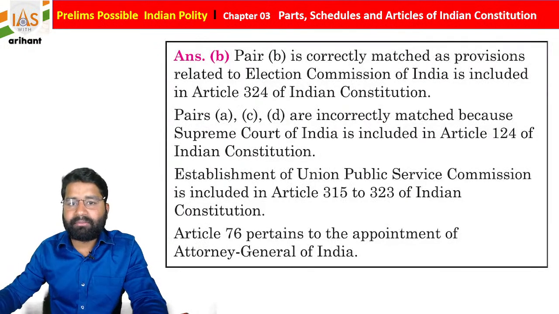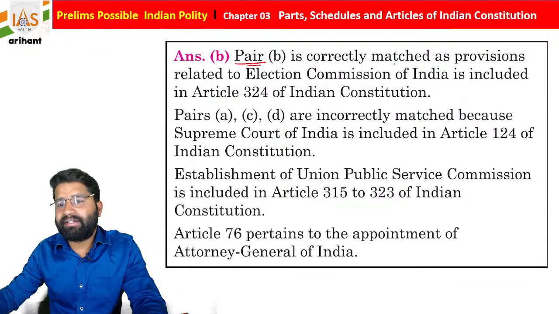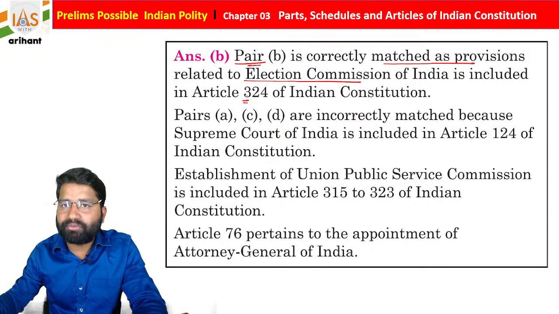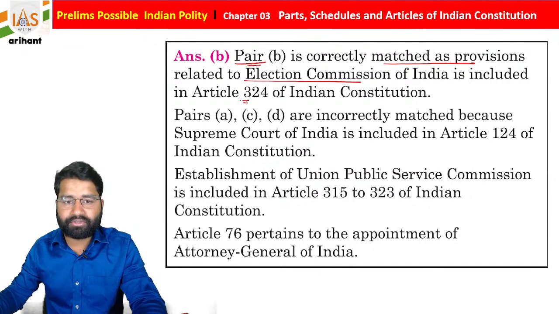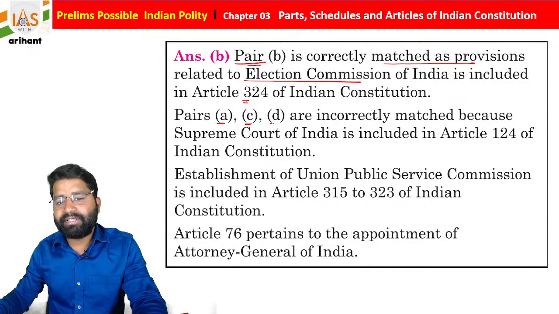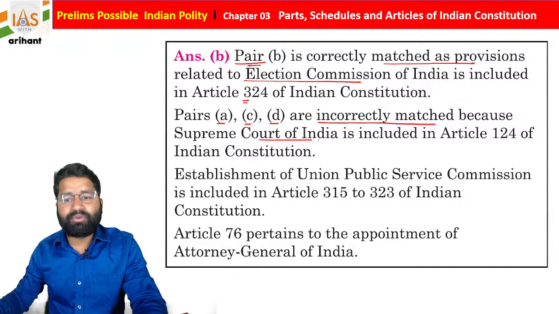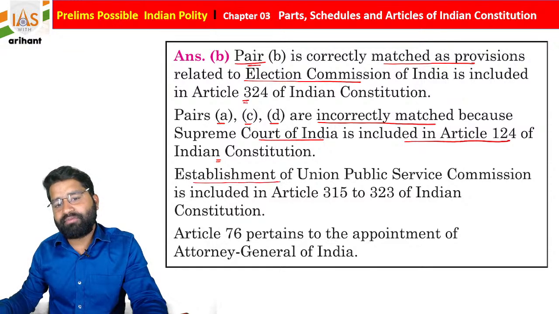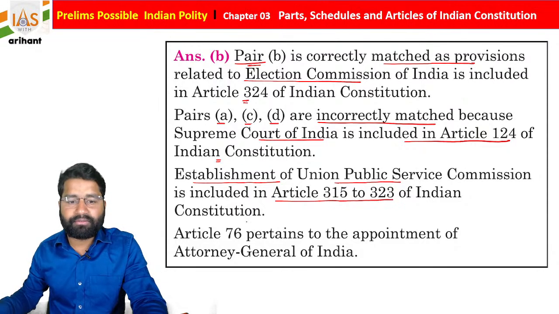So just remember, only pair B is correct and it is matched correctly as the provision for the Election Commission of India is included under Article 324 of the Indian Constitution. Pairs A, C, D are incorrectly matched because the Supreme Court of India is included in Article 124 of the Indian Constitution. Establishment of the Union Public Service Commission is under Article 315 to 323 of the Indian Constitution.